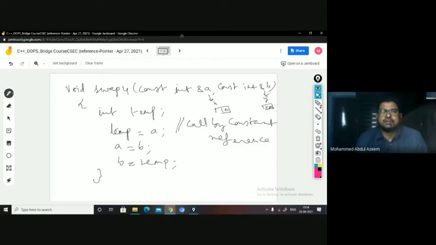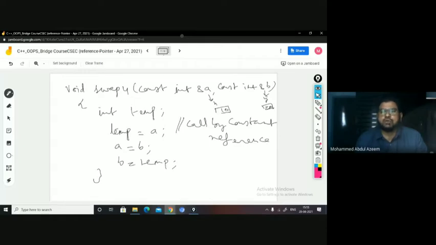Okay. So what is happening here when you are passing X to A and Y to B, right? When X is passed, the memory of X is initialized to A. It means A is acting as an alias name to X. And when Y is passed to B, the memory of Y is passed to B. So B is initialized with Y's memory.